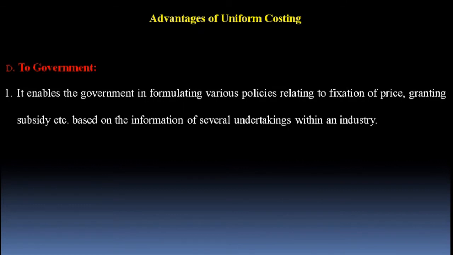Now how does it help in granting subsidy on the information of several undertakings within an industry? Actually, the government can grant subsidy to the participating companies which have accepted the system of uniform costing, on the basis of the data they have provided to the government. Here the trade association provides the cost data to the government, and after getting and analyzing the cost data, the government will come to know what problems the industry is facing right now.